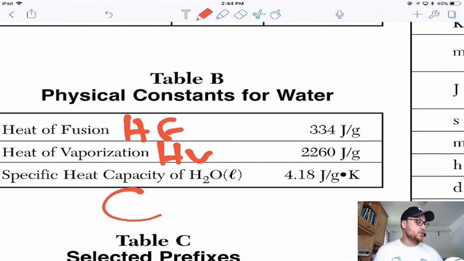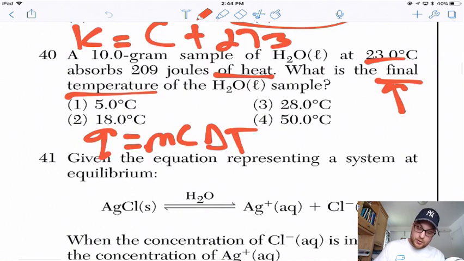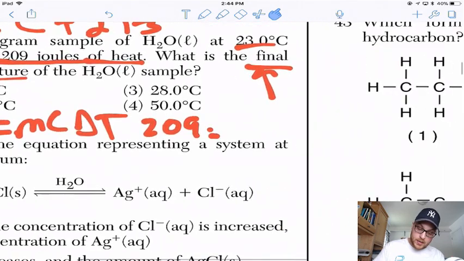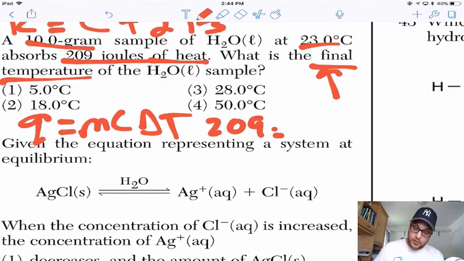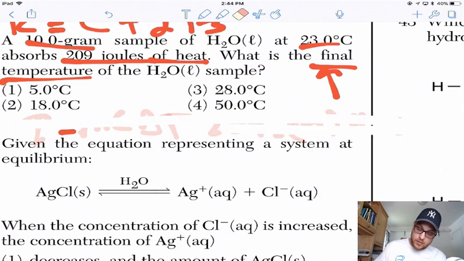When you look at the reference table, they're all the way at the front. C for water is 4.18. So let's set up this equation. We got 209 joules of heat, Q is heat, equals a 10-gram sample, M is mass, times 4.18.